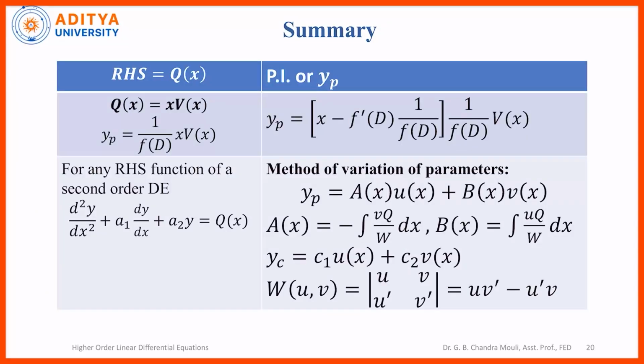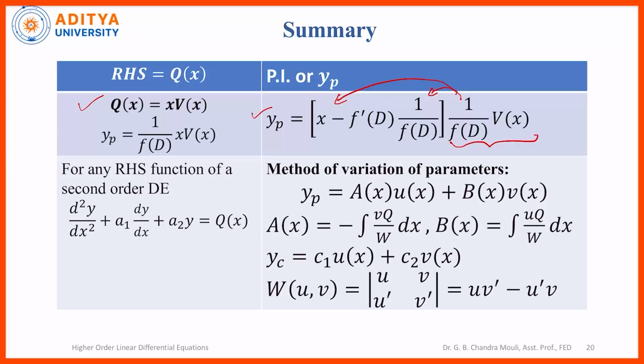Now as a summary, we have seen two cases for particular integral here. So one is when q of x is equal to x into v of x, we apply this yp formula as x minus f dash of D into 1 by f of D of v of x, where this expression is evaluated from the right, that is, 1 by f of D of v of x is evaluated, and this is operated on both the terms one by one.